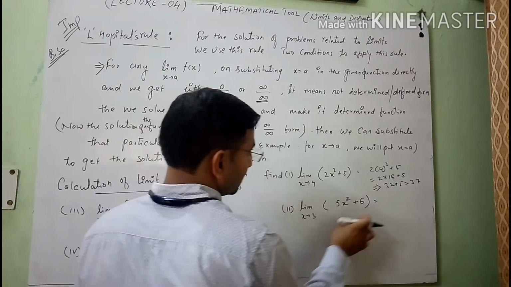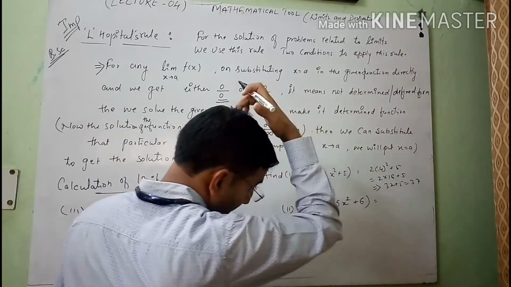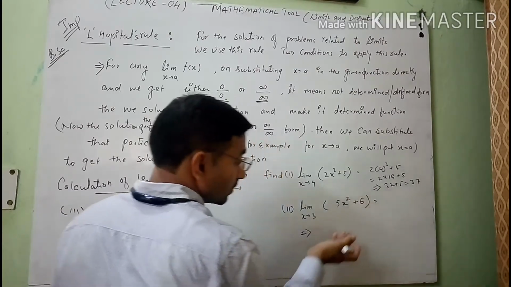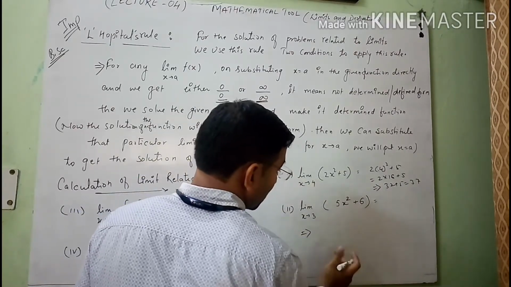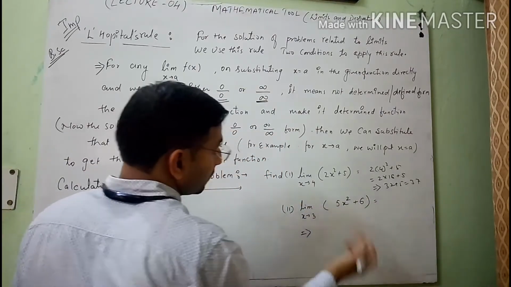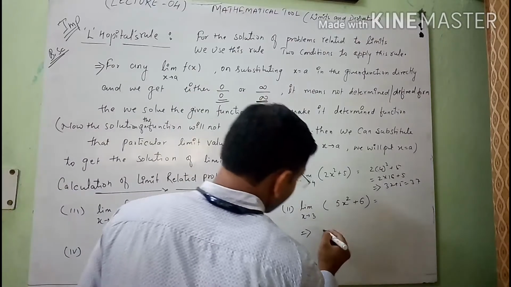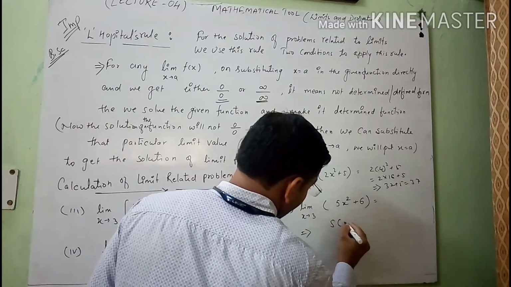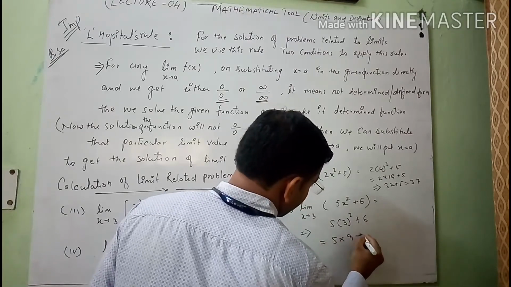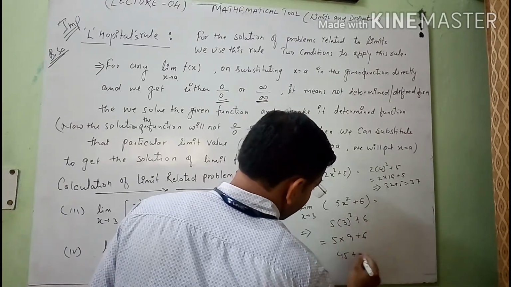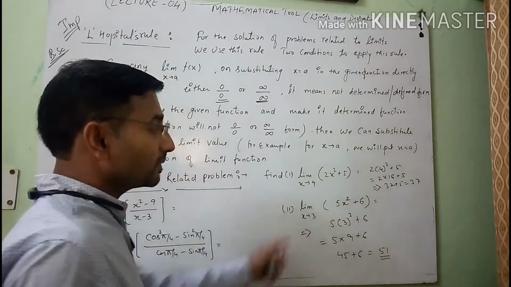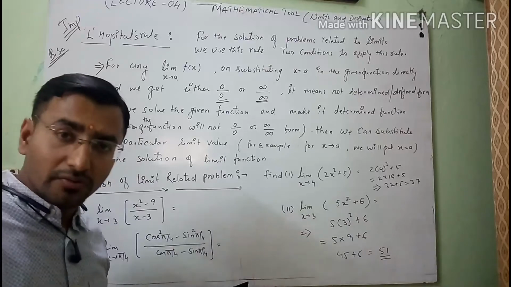And similarly, in the other case, at x equals 3, we will again substitute the direct value of x equals 3 in the given problem, because it also has a particular solution. So I will substitute here 5 into 3 square plus 6, then you will get 45 plus 6, which will be equal to 51. So these are the particular solutions at a particular value.